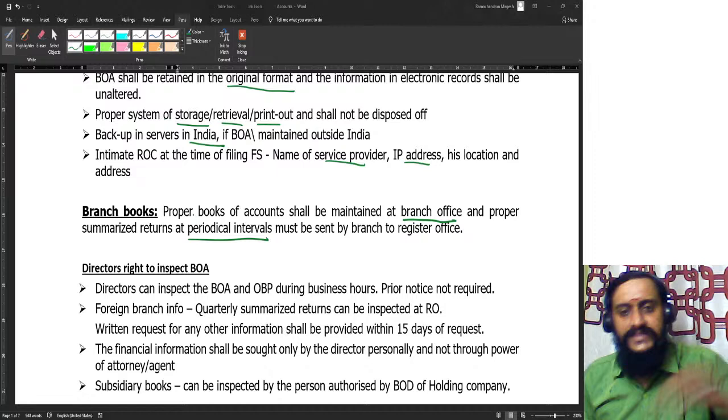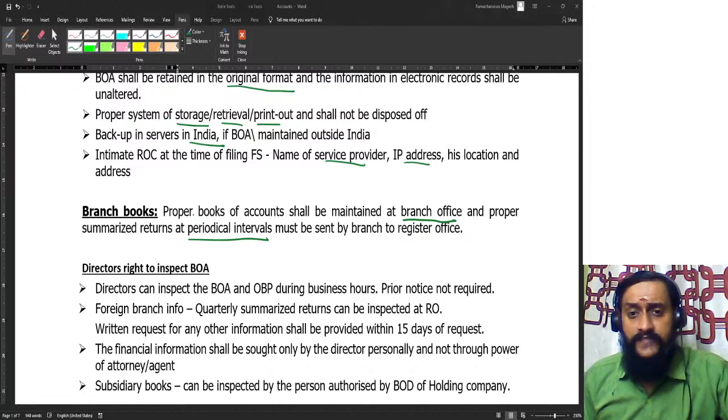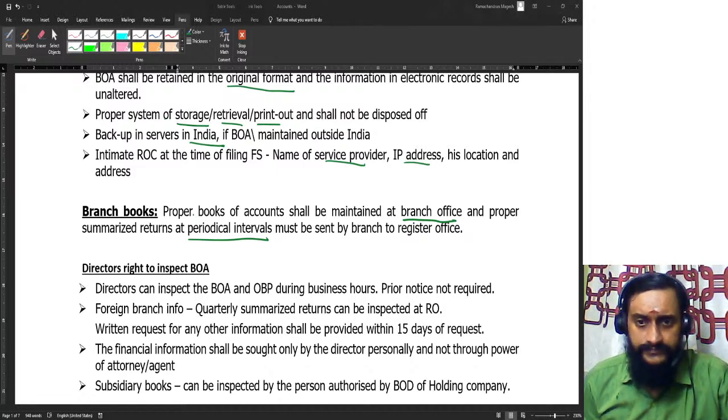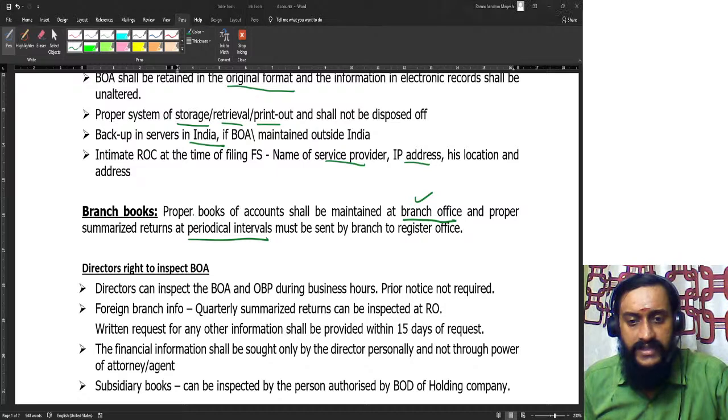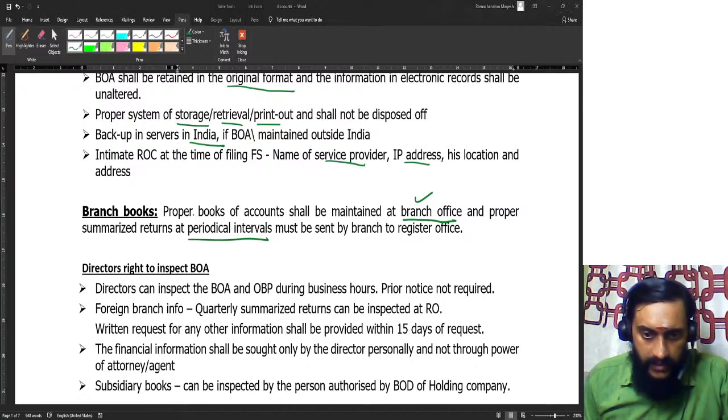Head office is a colloquial term. The term registered office is the proper term that shall be used. So with respect to the branch, books shall be kept at the branch office, and proper summarized returns should be sent to the registered office here in India.